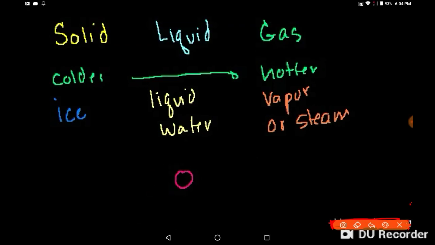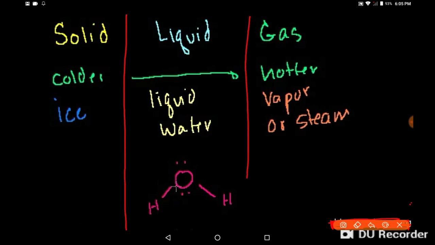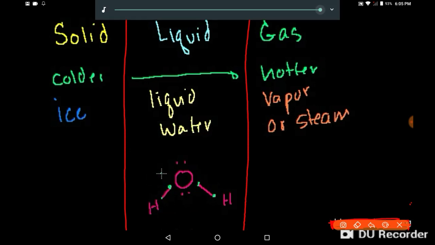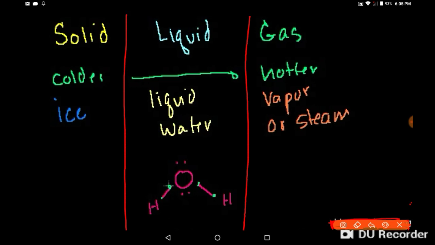So you have oxygen there, you have some bonds to hydrogen, and then you have two extra pairs of valence electrons on the oxygen. And we said a couple of videos ago that oxygen is a lot more electronegative than the hydrogen, in that it likes to hog the electrons. So even though this shows that they're sharing electrons on both sides of those lines, we know, because of the relative electronegativity of oxygen, that it's hogging these electrons. And so the electrons spend a lot more time around the oxygen than they do around the hydrogen.